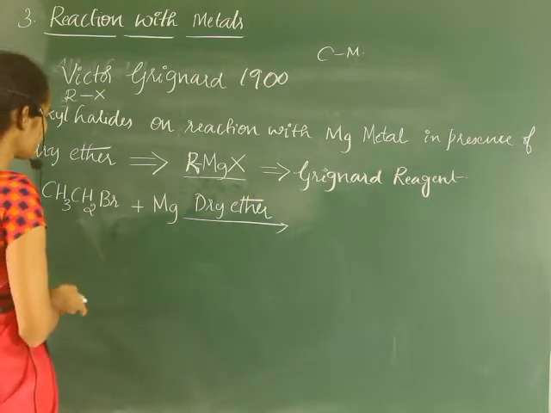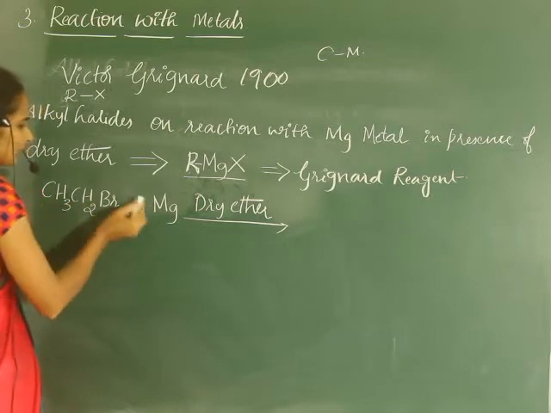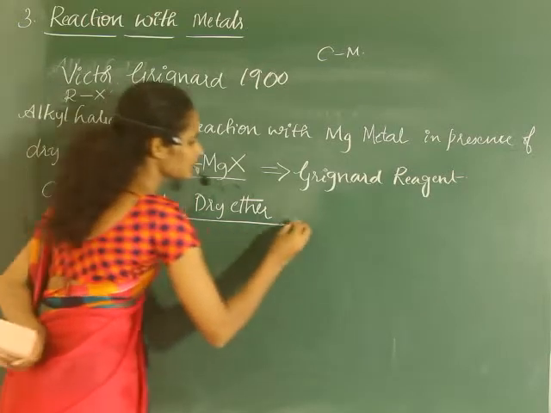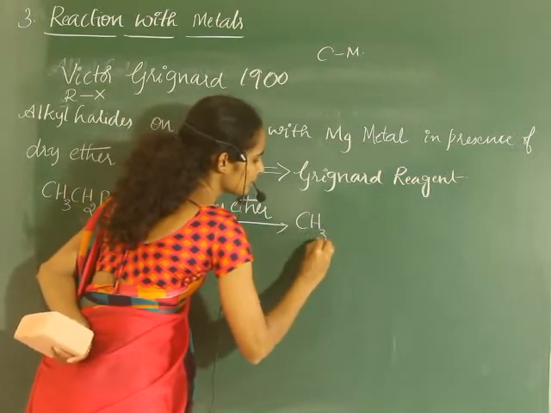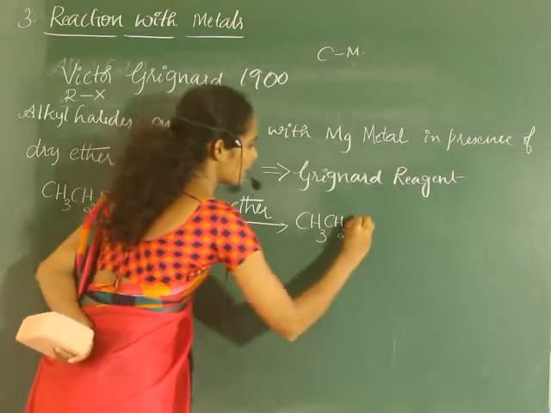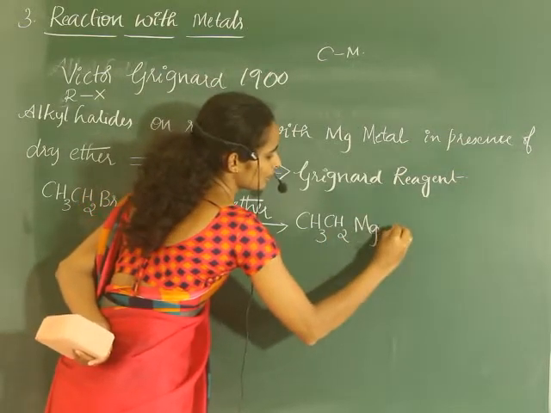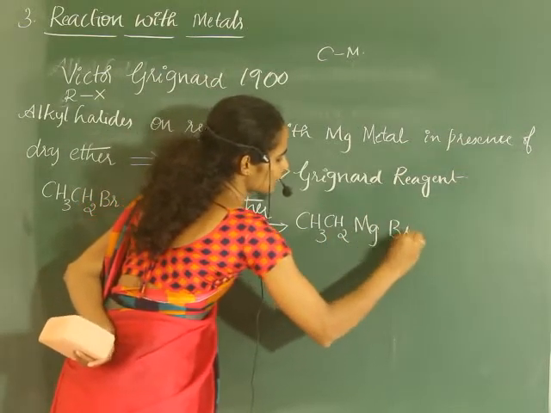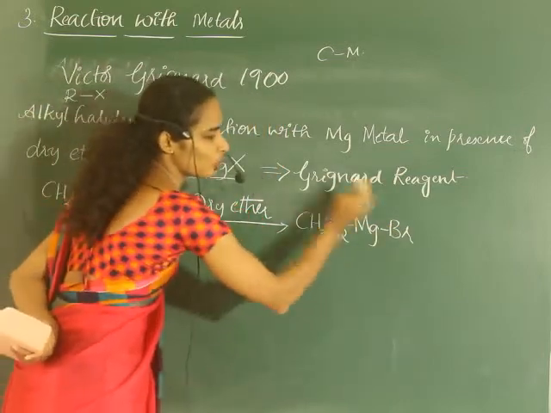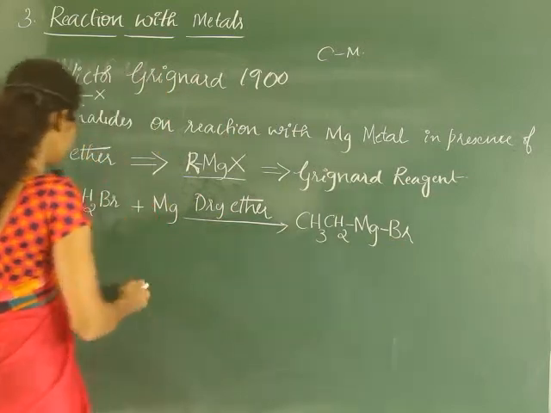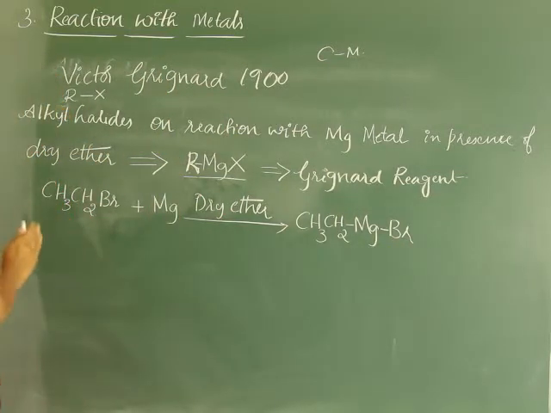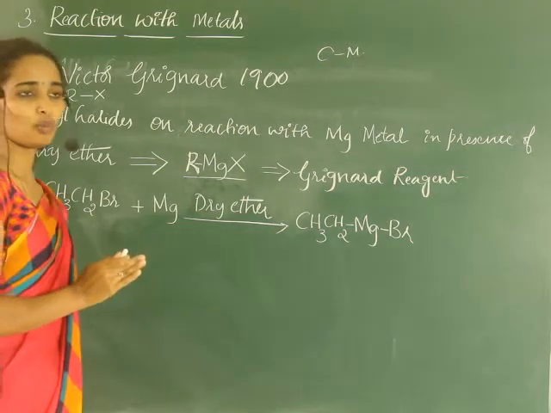Formation of a carbon and magnesium metal bond takes place, right? Hence here CH3 CH2, and here magnesium and here Br, right? So ethyl magnesium bromide, one of the Grignard reagents. So it's about a Grignard reagent. It's one of the important organometallic compounds.